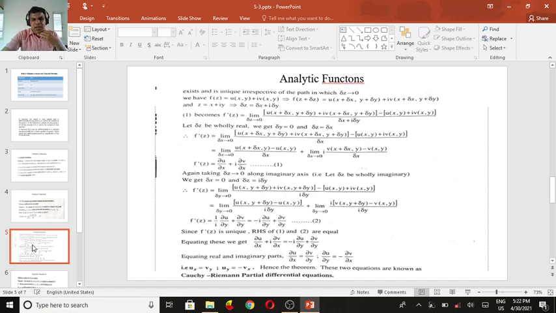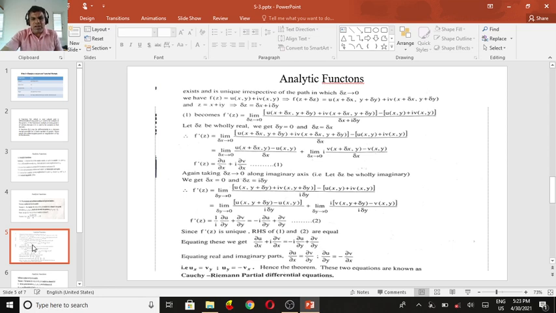If instead of 1 by i we take i in the numerator, meaning I am multiplying by i squared, one time gets cancelled. Taking i in the numerator, we get minus i del u by del y plus del v by del y. We call this equation 2. Comparing 1 and 2, the left hand sides are equal, so comparing the right hand sides, we equate them.